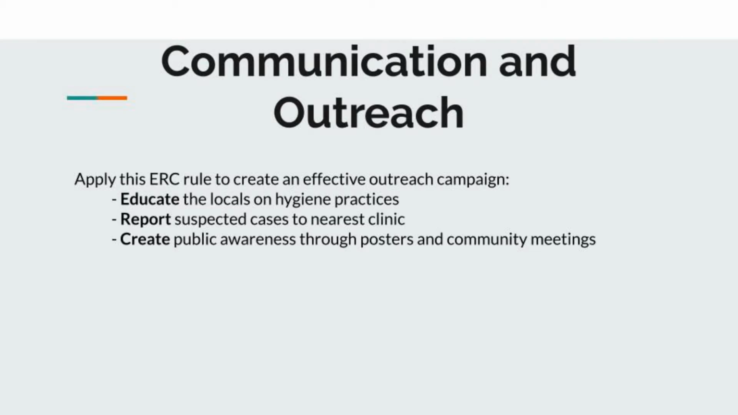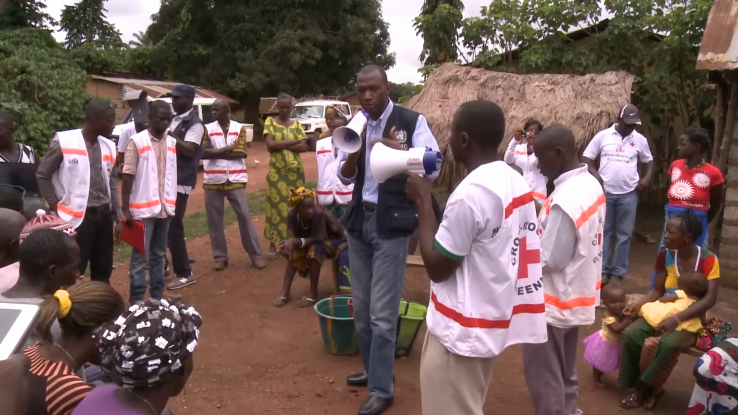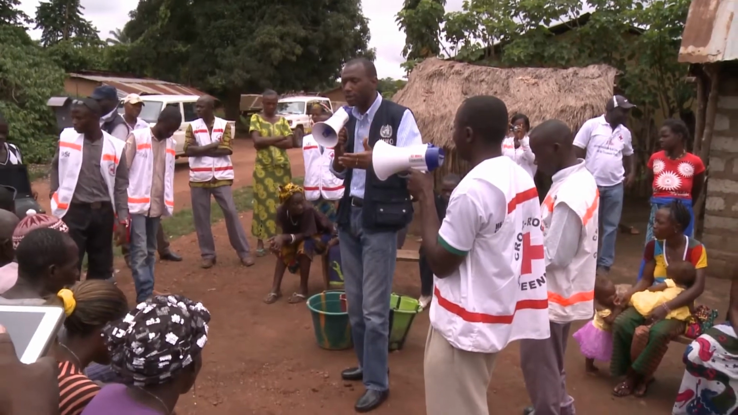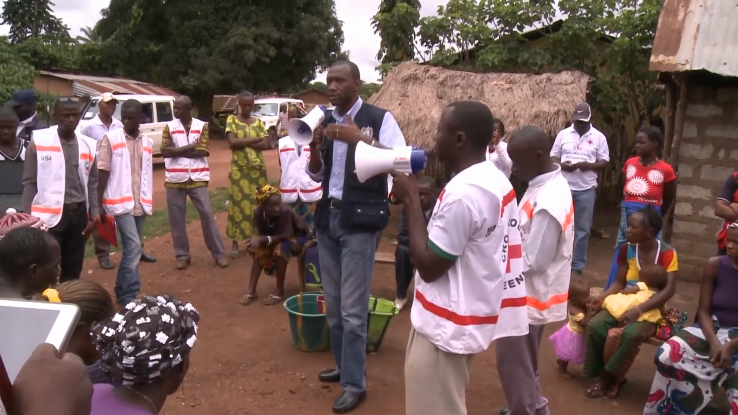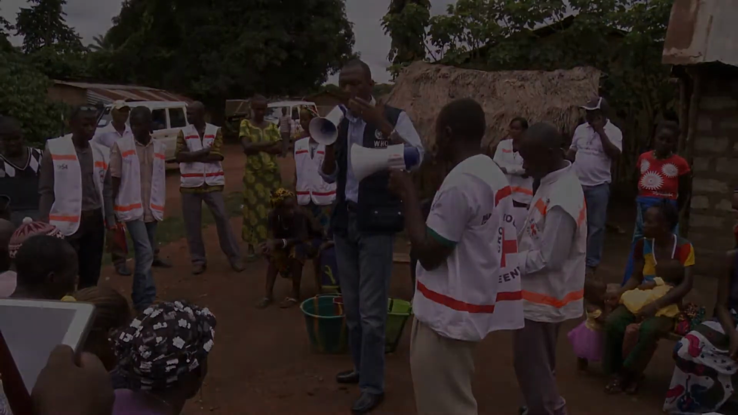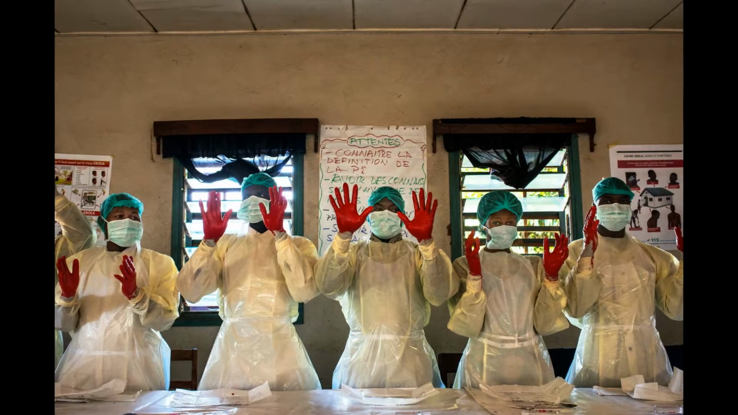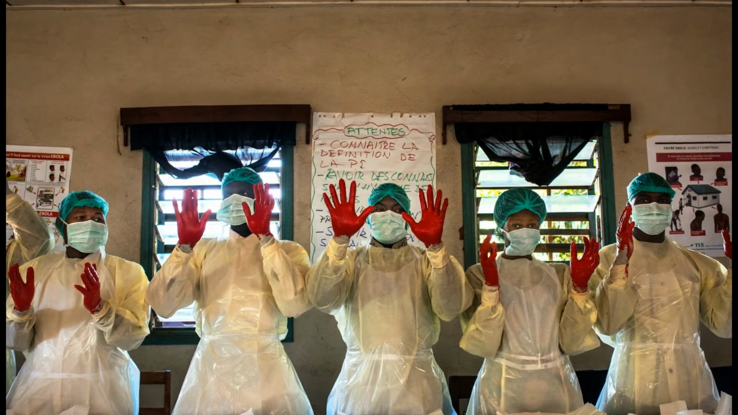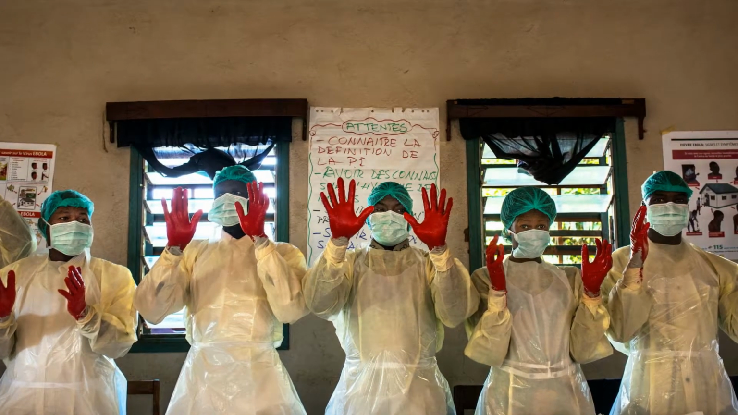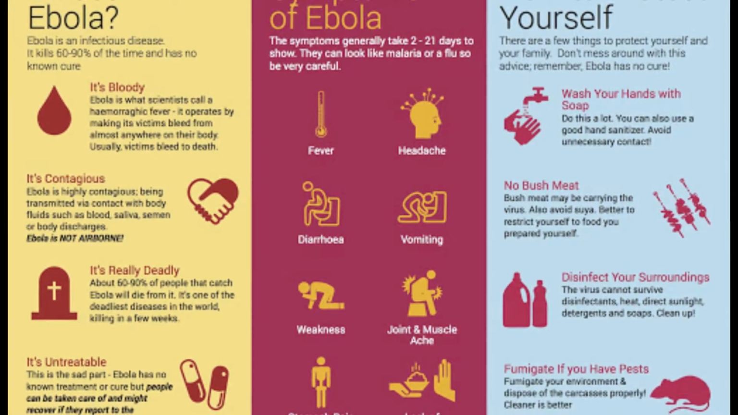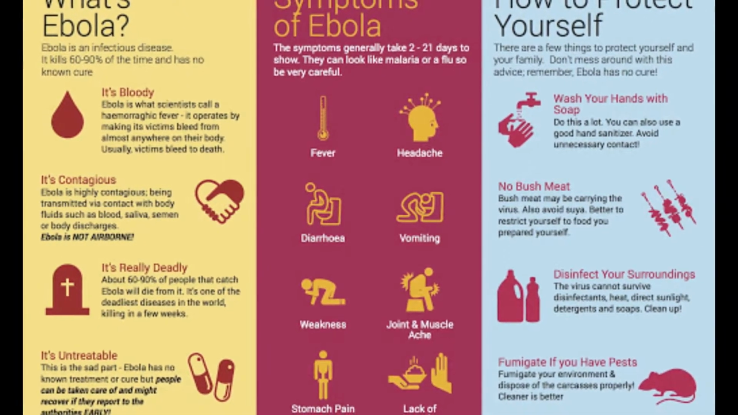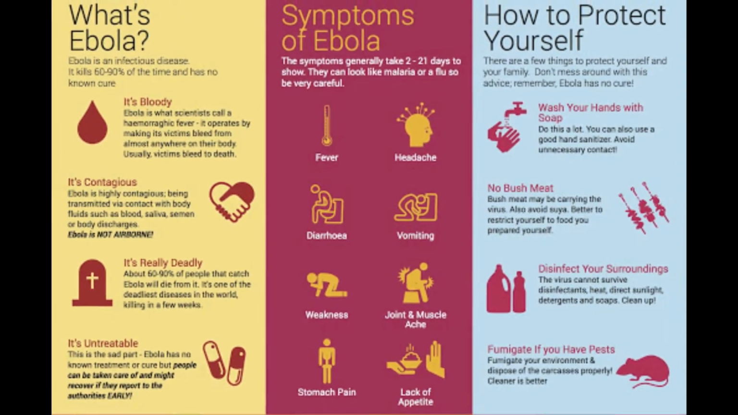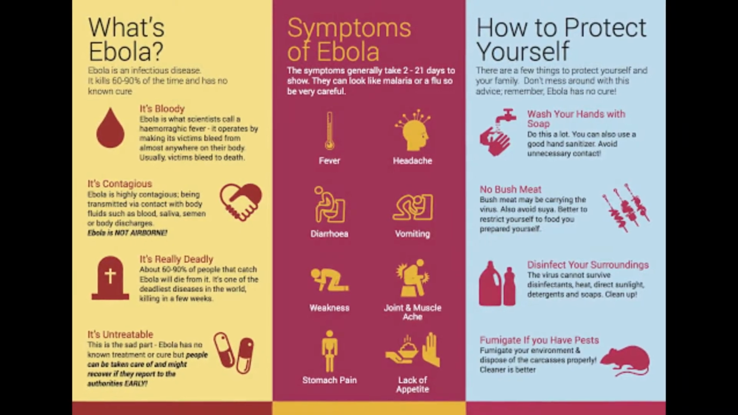Communication and outreach plan to decrease the spread of the Ebola virus. Number 1, for the community, we should educate the locals on how to avoid contact if you know someone who is infected. Number 2 is to teach them how to always wash their hands. Number 3 is to immediately report to the nearest clinic if you know someone who is suffering from the virus. Number 4 is to further increase public awareness by posting signs and posters, as well as preventive measures with clear and concise instructions.